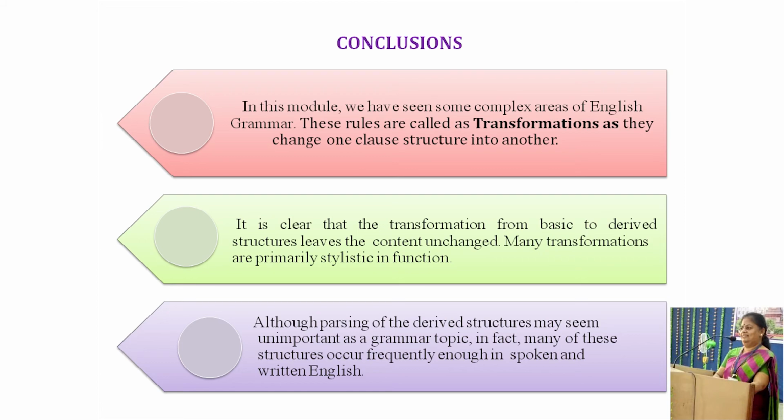Many transformations are primarily stylistic in function. Although parsing of the derived structures may seem unimportant as a grammar topic, in fact, many of these structures occur frequently enough in spoken and written English.